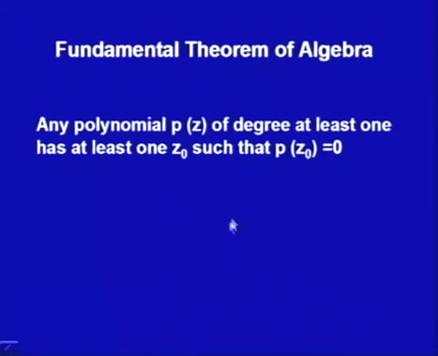You can assume that there is no z such that p(z) is 0, then p(z) can't be a polynomial of degree n, it must be a constant. So, this is the fundamental theorem which says that any polynomial of degree n must have at most n roots, that is what you have done in algebra, but not the proof.